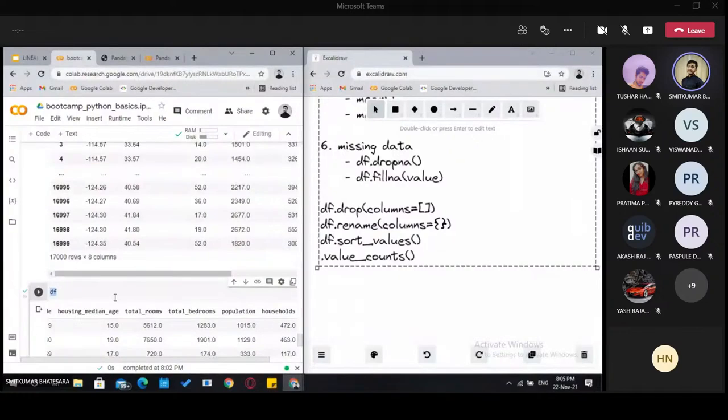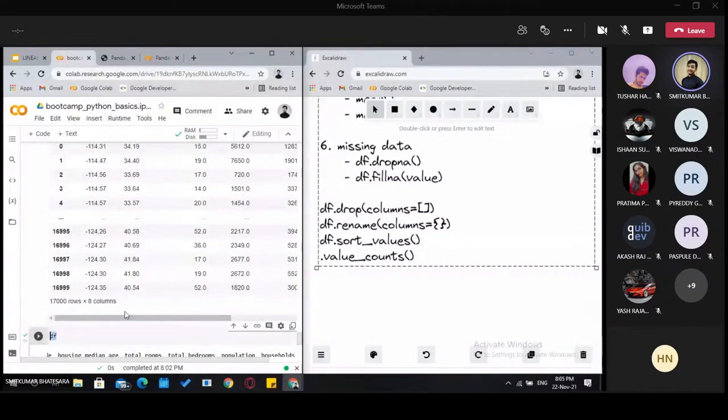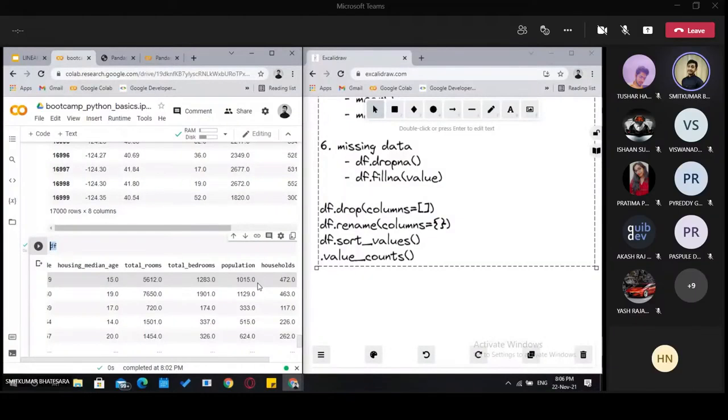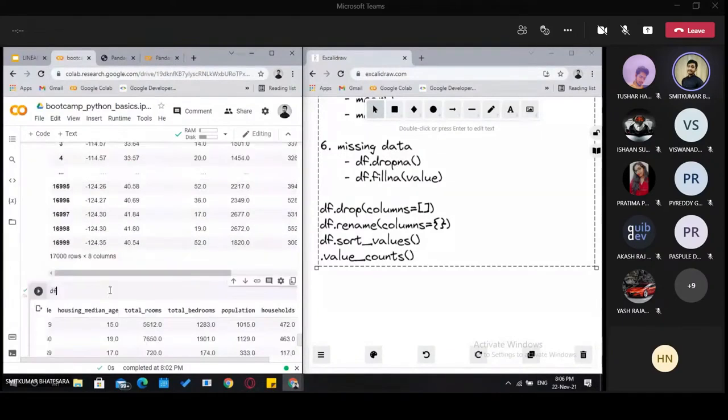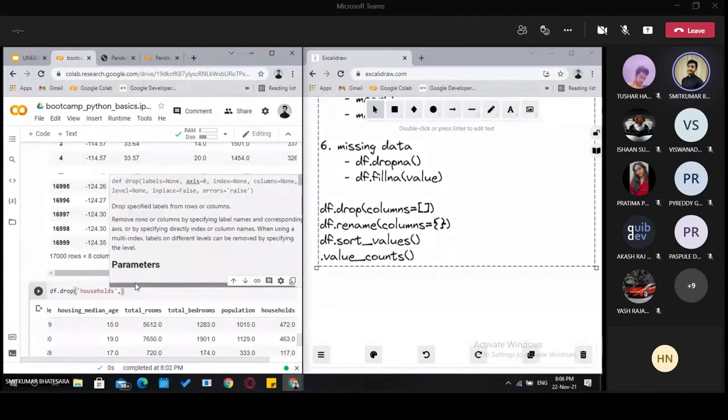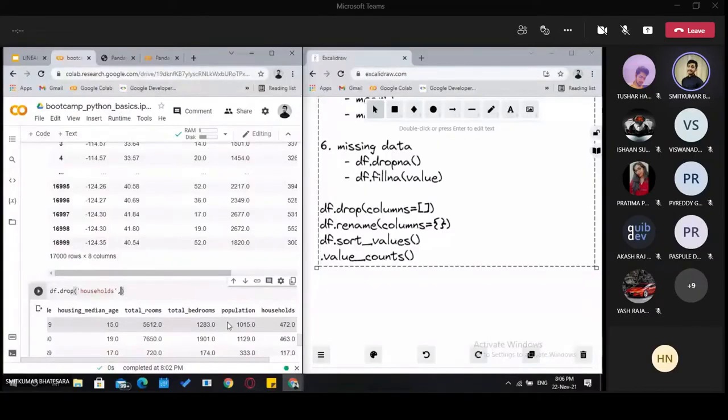But if we want to delete an actual column from the data set, we can pass an argument: df.drop households, and then, separated by a comma, we can pass another parameter, inplace equals True.